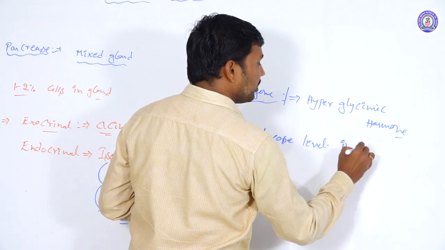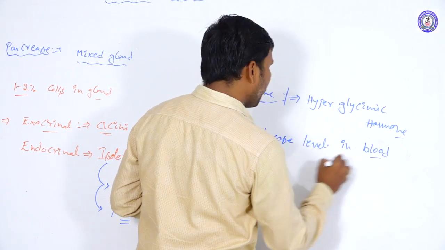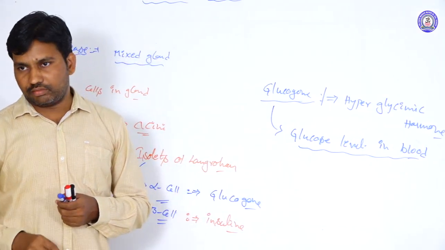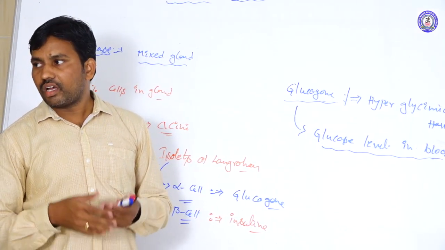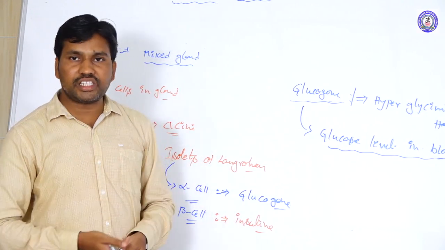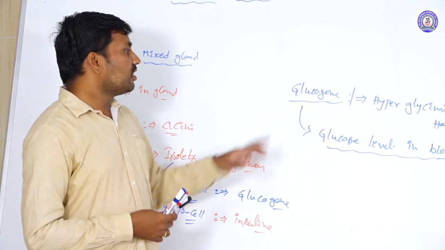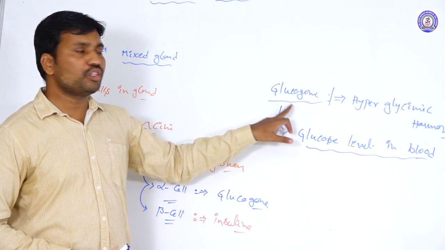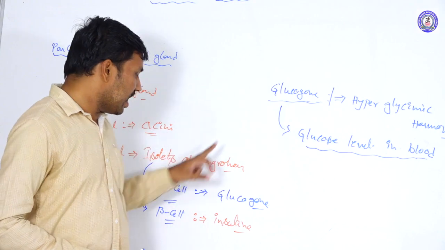Why do we call it hyperglycemic? It raises the glucose level in the blood. Whenever the blood glucose levels are decreasing in the body, in that condition the glucagon is secreted. This hormone is produced from the alpha cells.